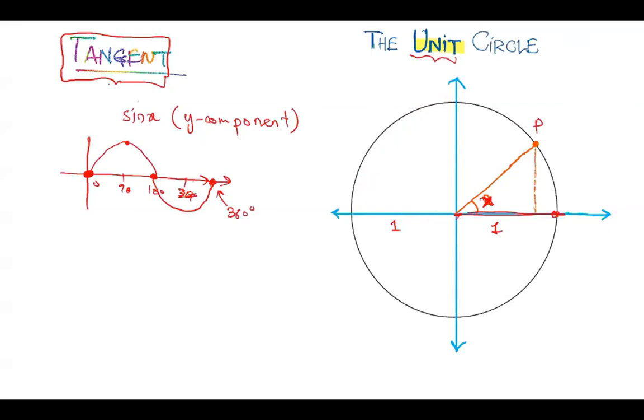So I just gave you a quick idea of how you can sketch the sine function. That's why the sine function starts from the origin, from 0. When the angle is 0, it is 0.